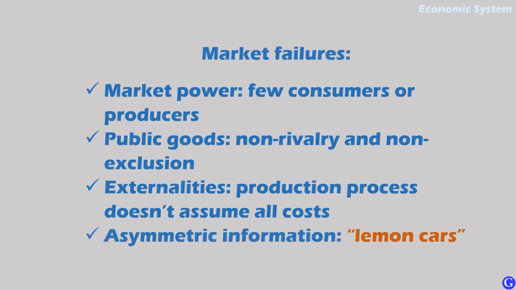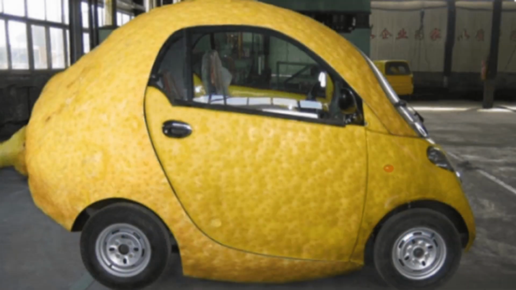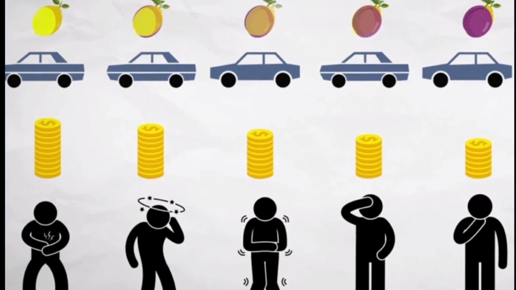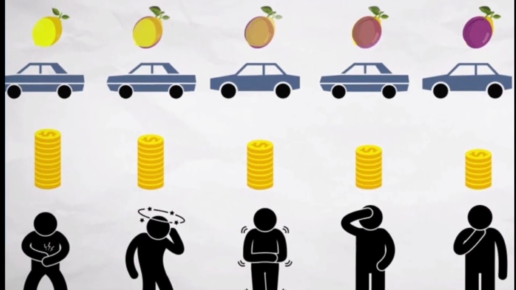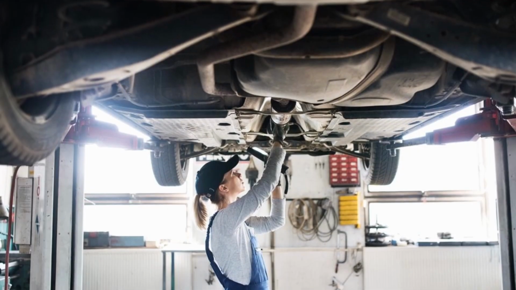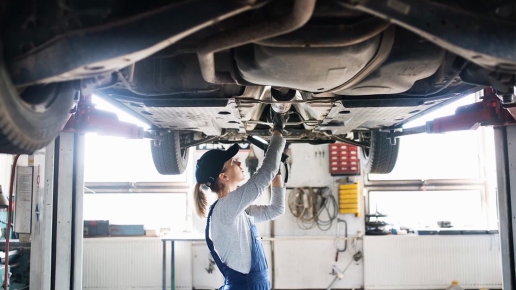It's the case of lemon cars, which is the nickname given to used cars in poor condition in the United States. His thesis is that there is inefficiency in markets where the information handled by buyers and sellers is different enough to affect the price of the good or even the transaction itself. This is very easy to see in this example of used cars. Since the seller of the car really knows all the ins and outs of his vehicle, he will retain all the information that doesn't suit him to get a good price.